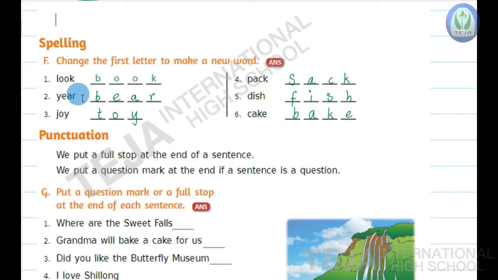Now once we'll read the words, children. Here, the first one. All of you read along with me. Look, book. Second one, ear, bear. Third one, joy, toy. Fourth one, pack, sack. Fifth one, dish, fish. And the last, sixth one, children, cake, bake.